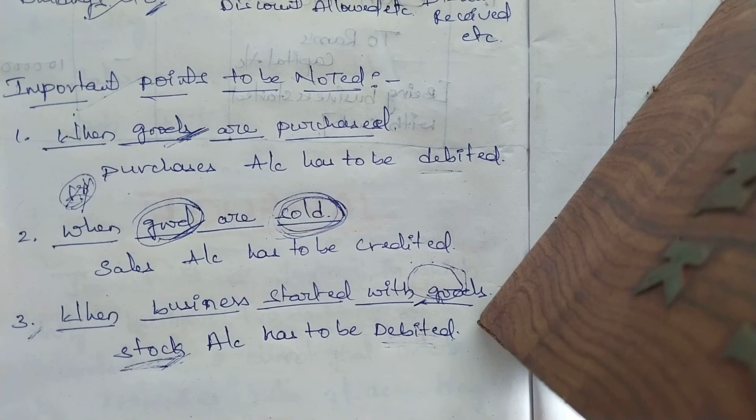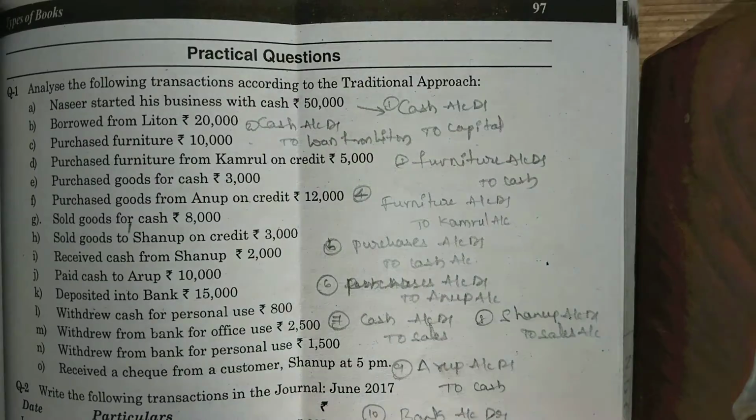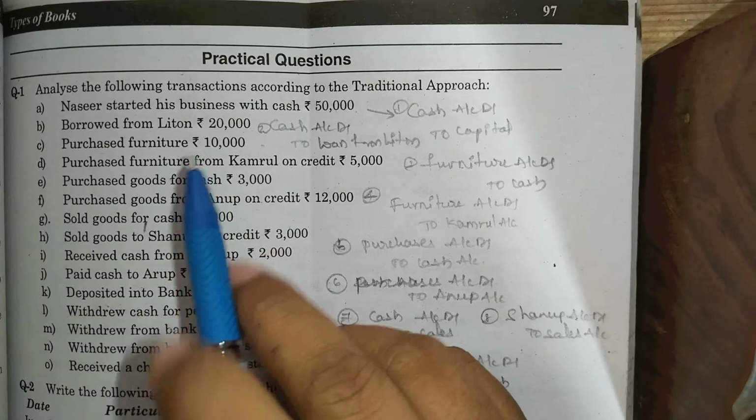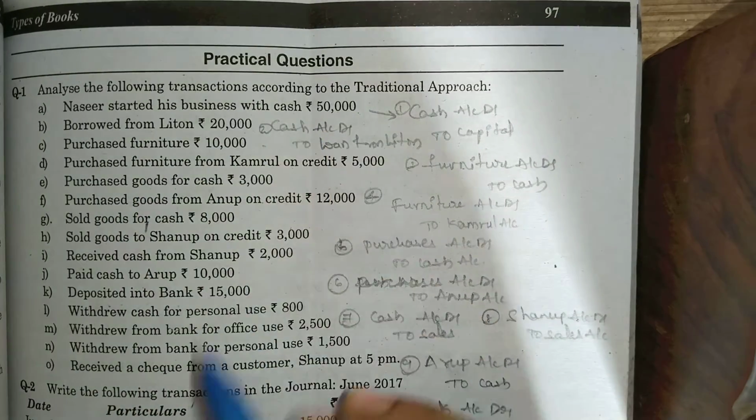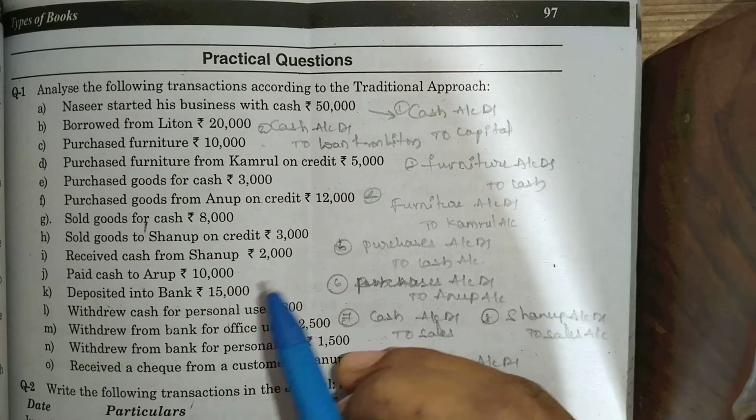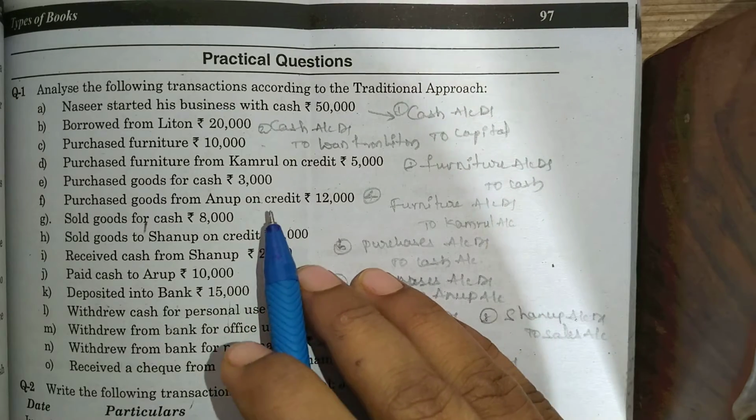Okay, so now we are ready to make the journal entries. We'll do one problem, so you will get clarity on how to make the journal entries properly. See here, the first question: from all these transactions, you have to prepare the journal entries, right?